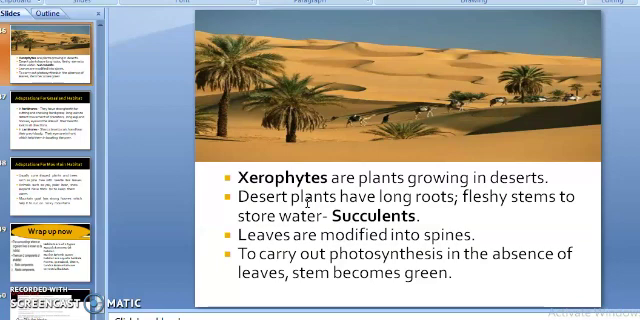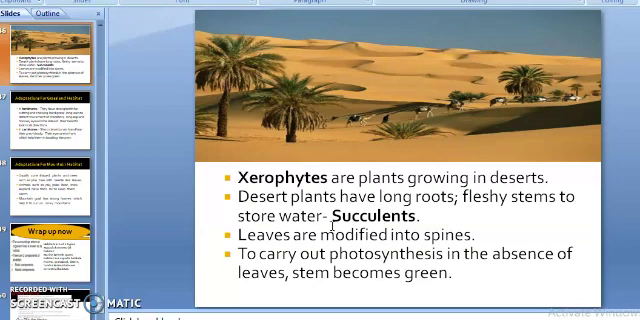Now see what are succulents. Succulents are the plants having juicy fleshy stems or leaves, mostly stems because leaves are reduced to spines like in cactus. So now you know xerophytes, these are the plants growing in deserts, and succulents, these are the desert plants which have long roots and fleshy stems to store water.